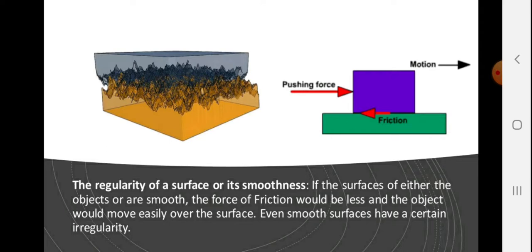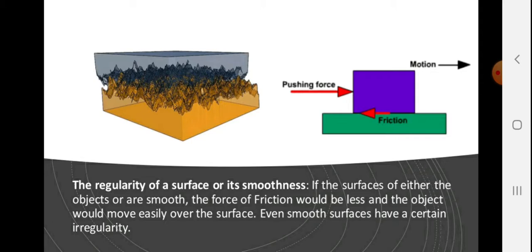If the surface of either object is smooth, the force of friction would be less. The object would move easily over the surface. Even smooth surfaces have certain irregularities. That means a smooth surface will have certain friction.